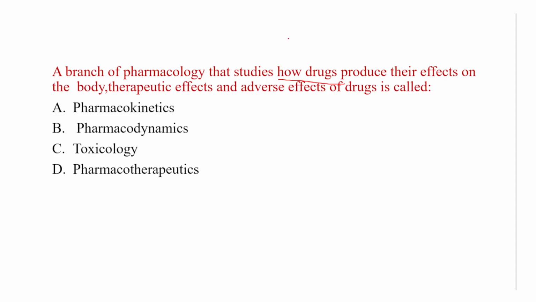So what does the drug do to the body? It is known as pharmacodynamics. Pharmacokinetics is how the body responds toward the drug, like its absorption, excretion, all these things.